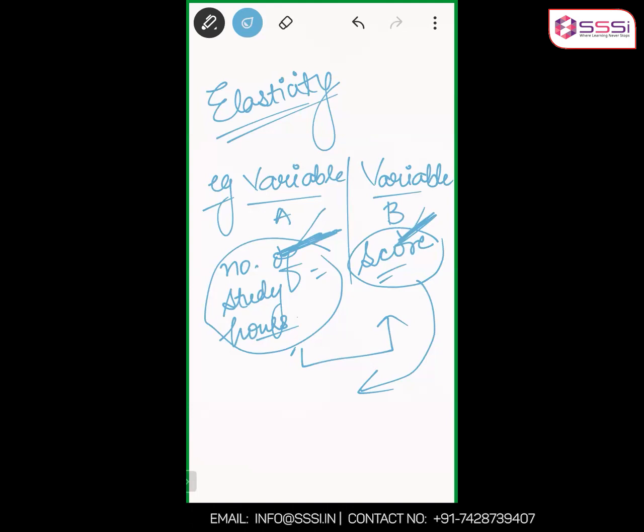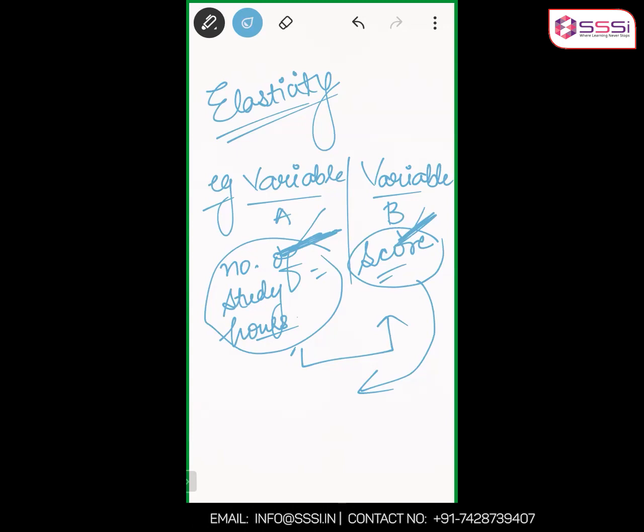If study hours increase, the score increases. This is a qualitative statement. But what is quantitative is by how much magnitude will the score increase if your study hours increase by 1 hour per day. That would be the elasticity of your score.